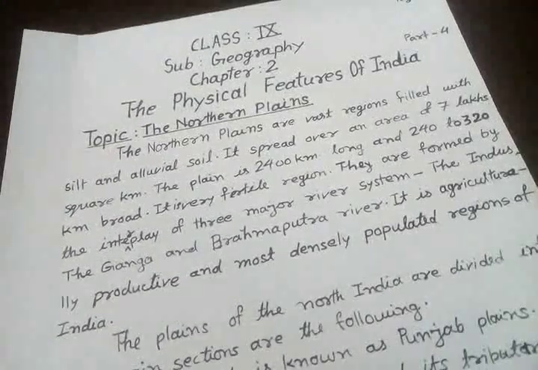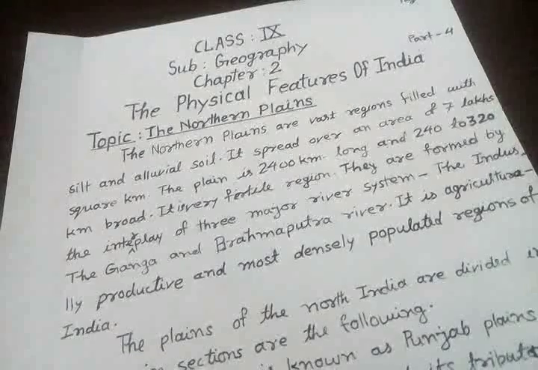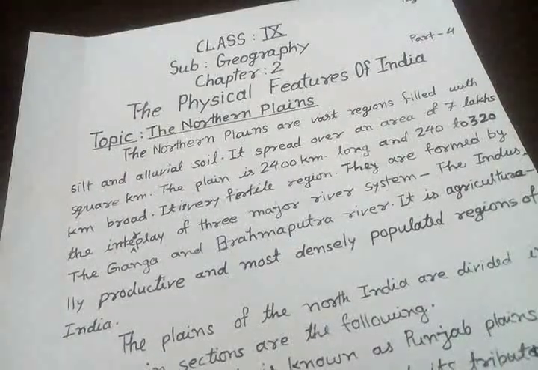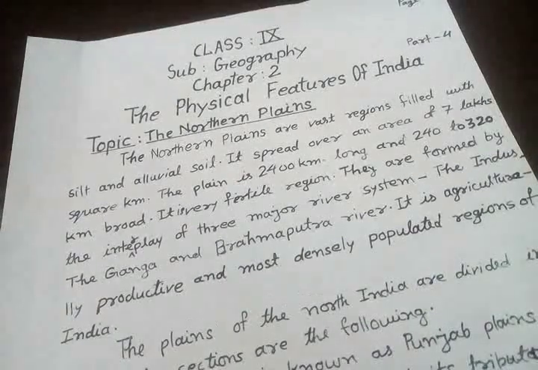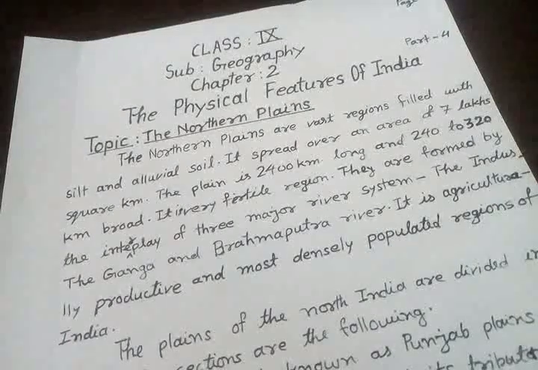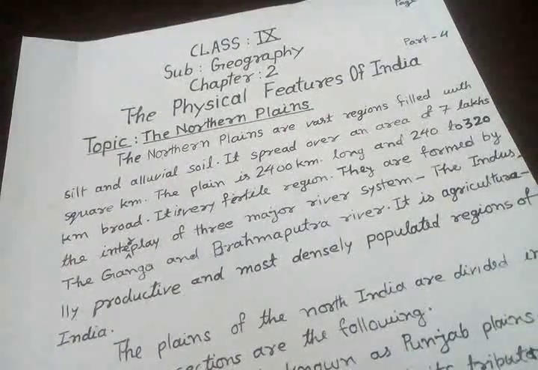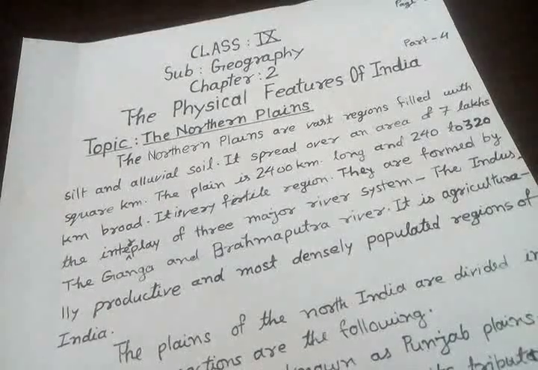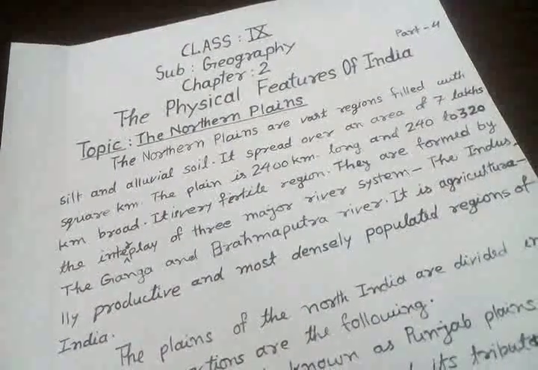Because of the silt and alluvial soil brought by the three river systems, the plains are very fertile and also good for agriculture.